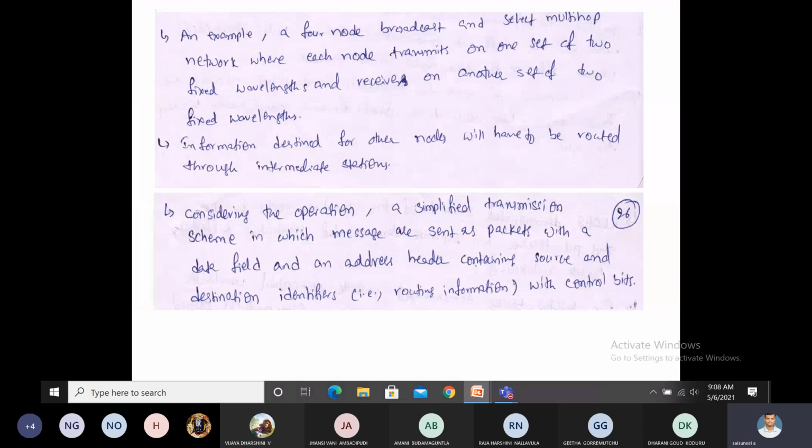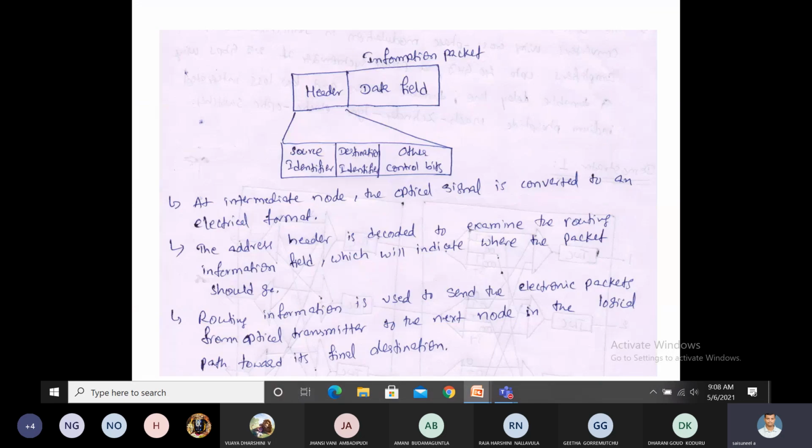At the time of transmission, the message has a packet structure. Here you see the exact packet structure. Generally the packet structure contains mainly two fields, the header and the data field. The header contains both the source identifier and destination identifier, that is, the source address and destination address, and other control bits.